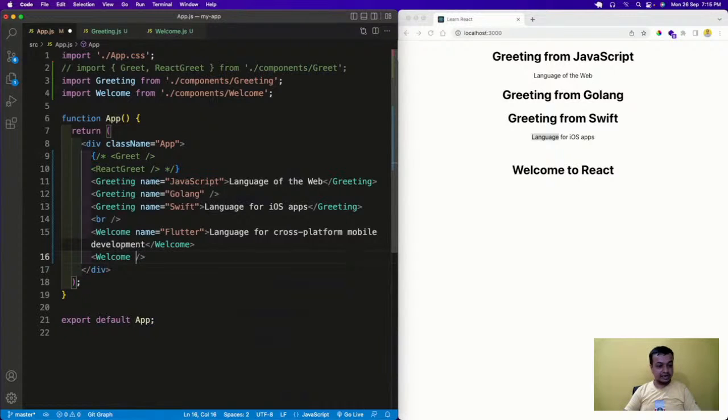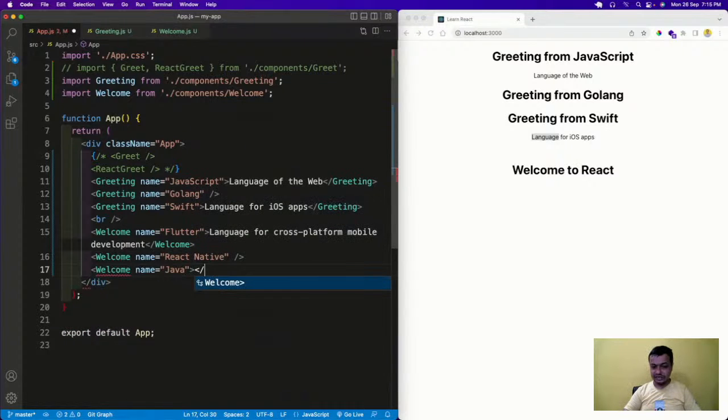And then I will have a welcome again, and now this is there, and name equal to maybe React Native I'll do. And the last one, let me copy this thing. The last one I will have like this, name equal to Java. This I will have as self closing because I want to have something. It is not always required to have a string inside it.